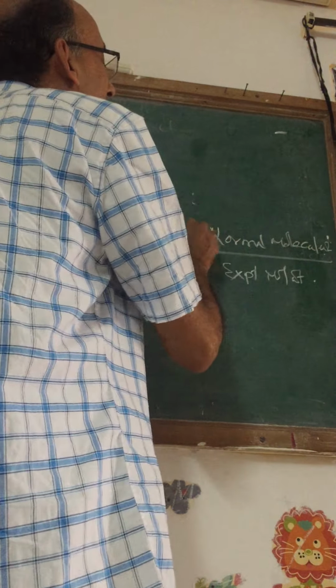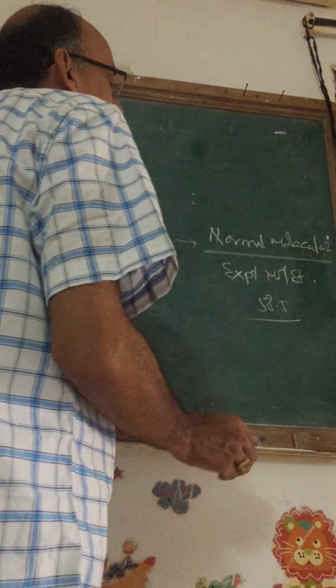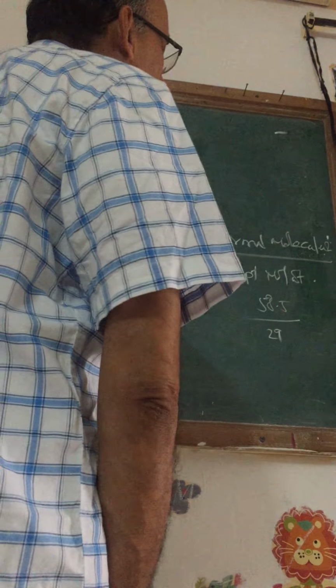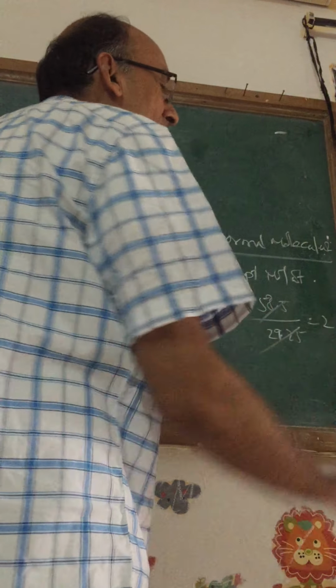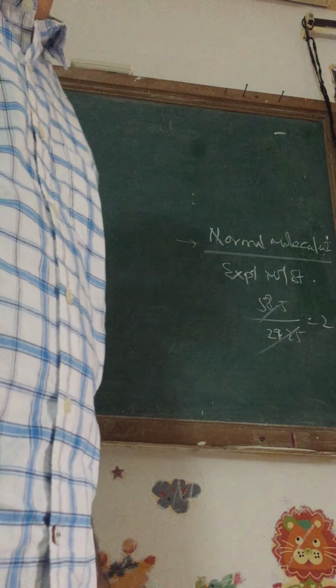If you take NaCl, its normal molecular weight is 58.5, but the experimental molecular weight will be half of this, that is 29.25. So, the van't Hoff factor will be 2 in a very dilute solution of NaCl, as every NaCl breaks down to give 1 Na+ and 1 Cl-.